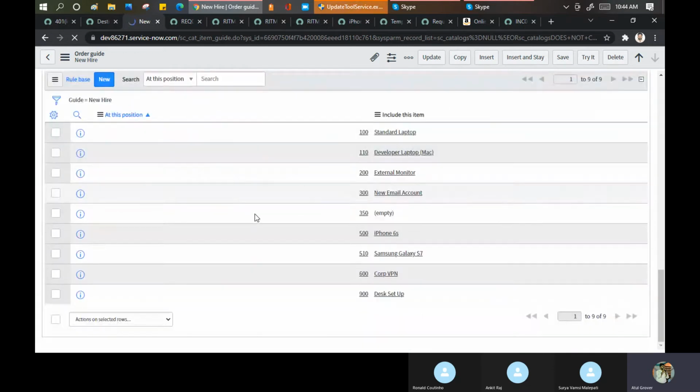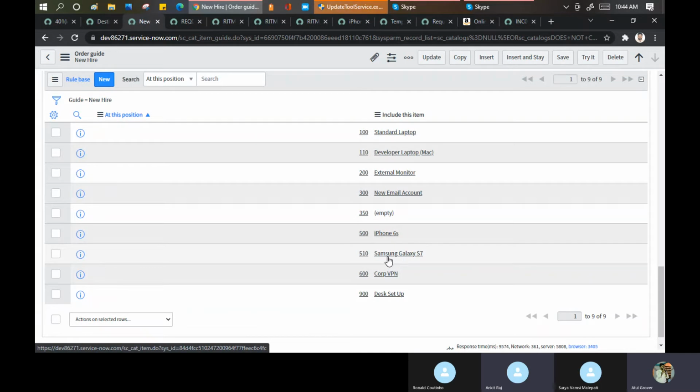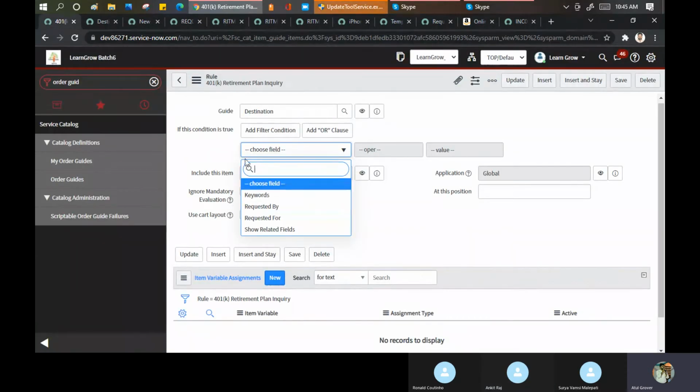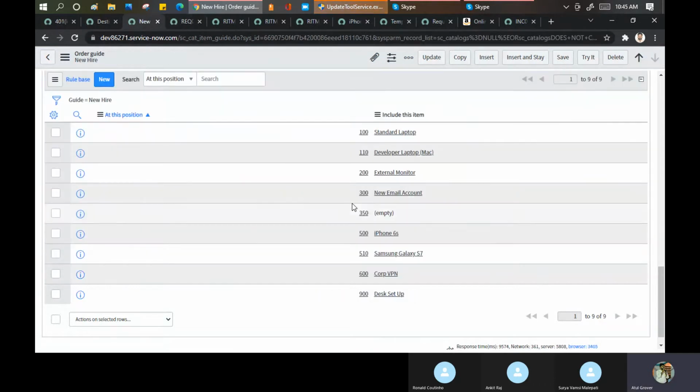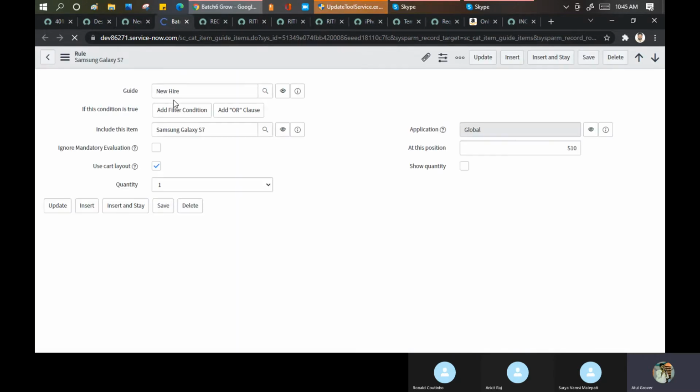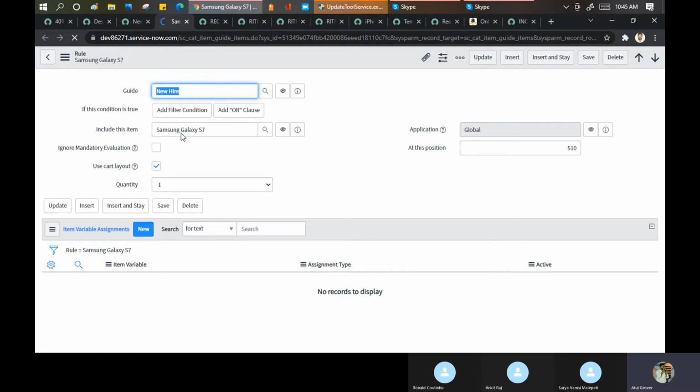What type of device? iPhone, Samsung Galaxy. The one with the iPhone had a couple of variables, isn't it? The color. No, variable is the part of your item only. I'm trying to check this condition. ये वाला कहाँ पर है? I'm just trying to find that. कहाँ गया rule here? Let me open this. हाँ, देखो ये रहा. So they don't have any condition here.